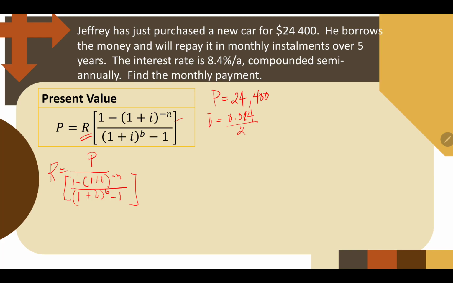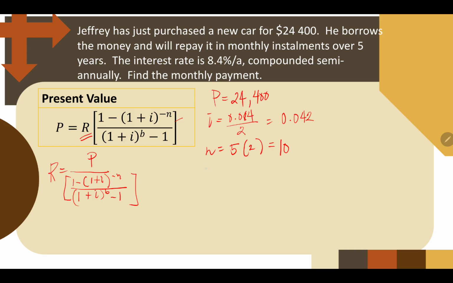And then, our N, actually, dali lang naman to. Hindi na kailangan i-round off, no? So, pwede natin siyang gamitin as decimal itself. Our N is equal to, how many years is that? That's 5 years. Semi-annual, that's 2. So, we will have it 10.